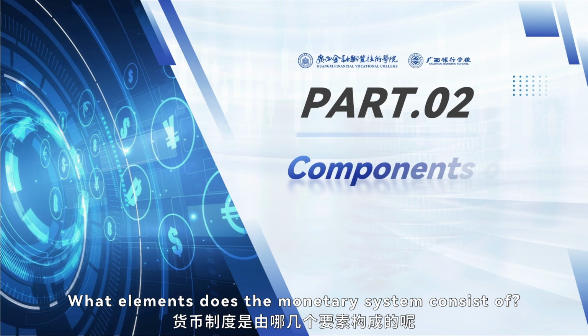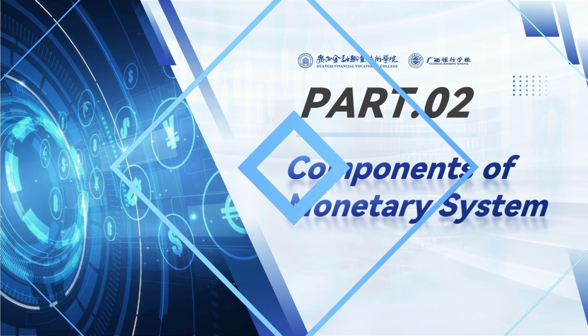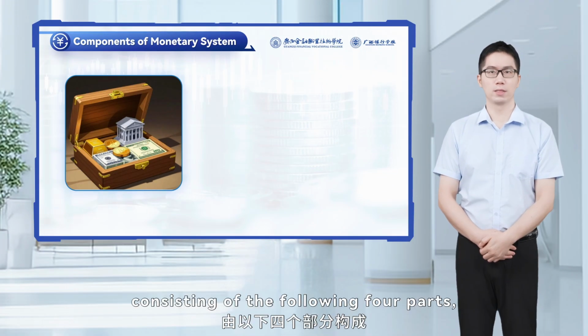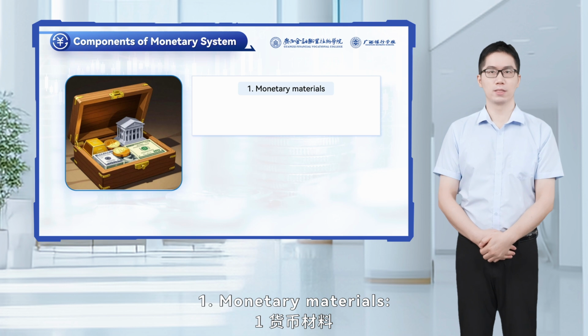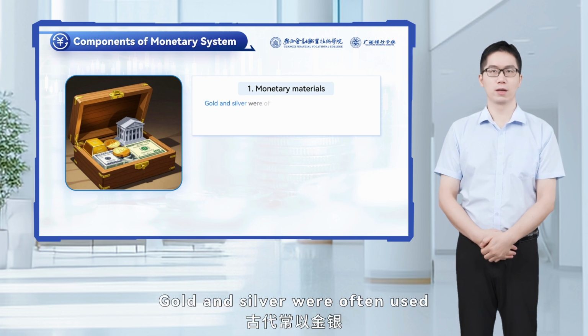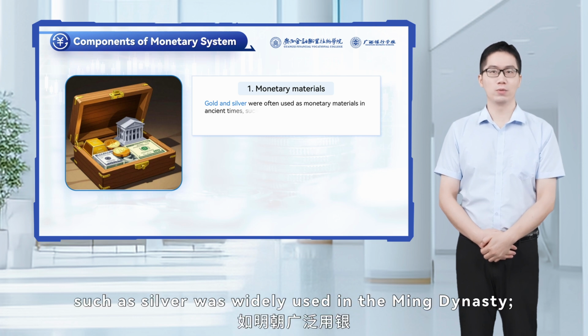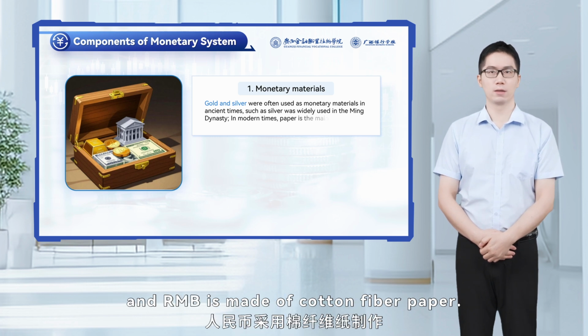What elements does the monetary system consist of? Let's take a look. A complete monetary system is like a puzzle, consisting of the following 4 parts, all of which are indispensable. 1. Monetary materials. Gold and silver were often used as monetary materials in ancient times, such as silver was widely used in the Ming Dynasty. In modern times, paper is the main material, and RMB is made of cotton fiber paper.